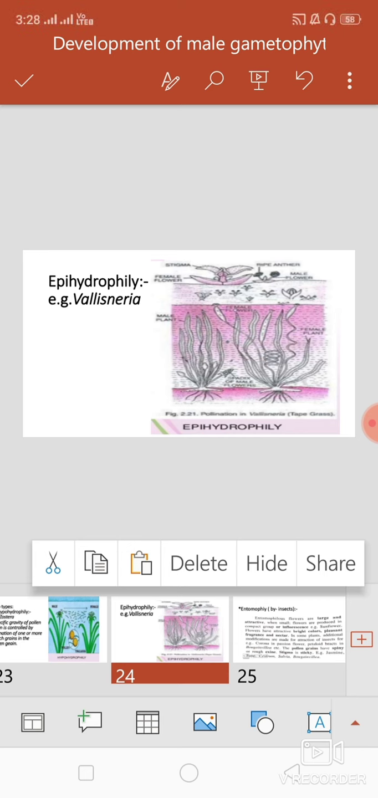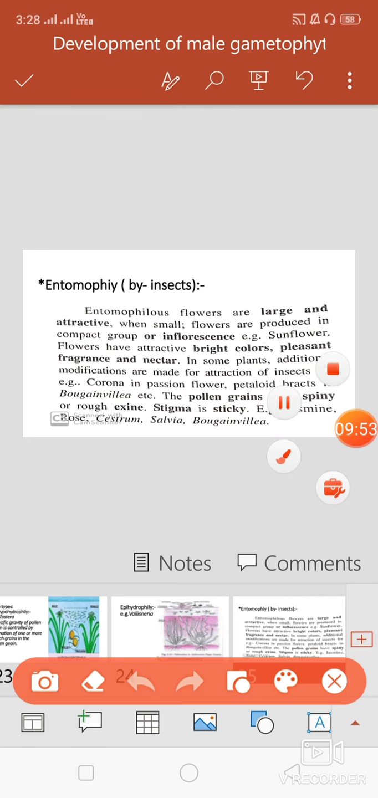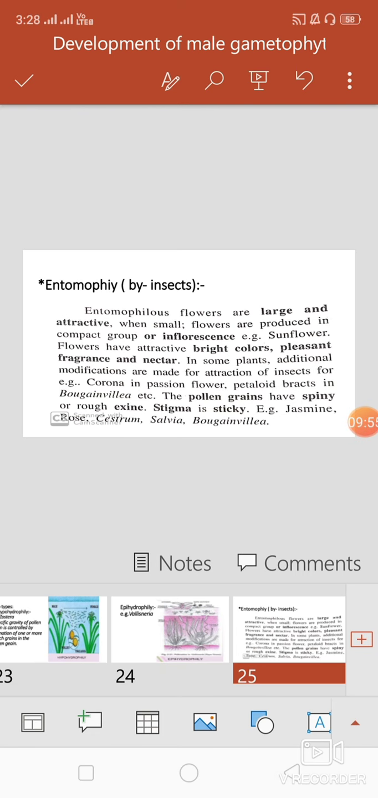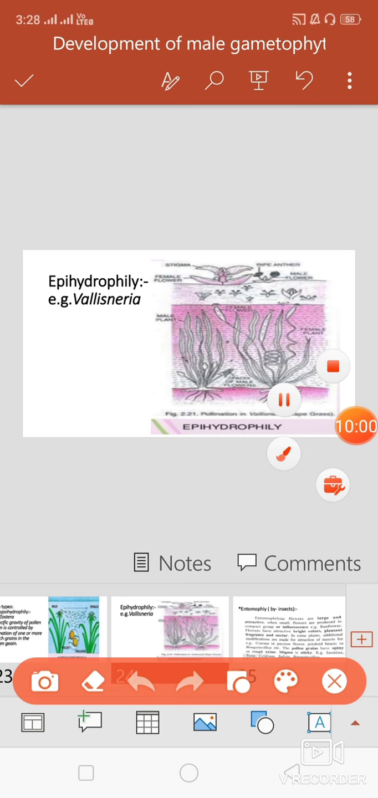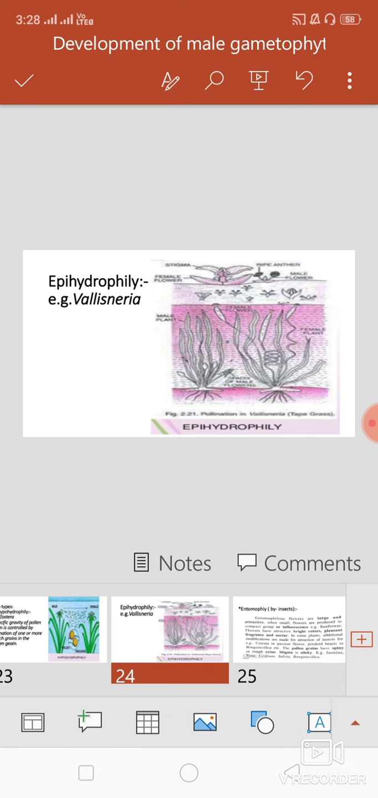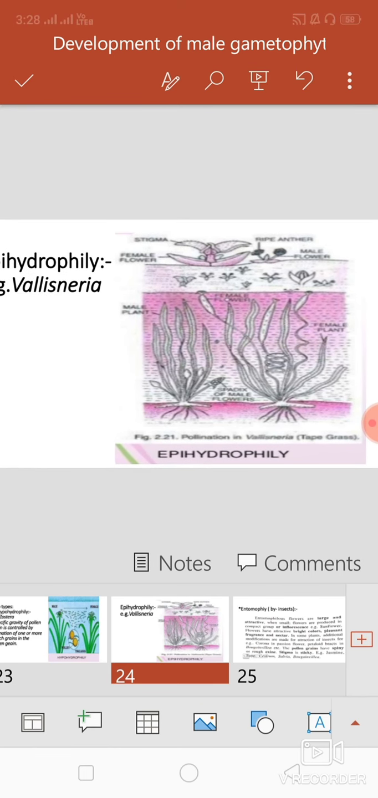Then the second type, epihydrophily. Epi means above, meaning here the pollination process occurs above the surface of water, right? Here, for example, Vallisneria. Actually, Vallisneria is a dioecious plant, meaning male and female plants are separately present. Right? Here, male flowers float on the surface of water. Male flowers consist of pollen grains.